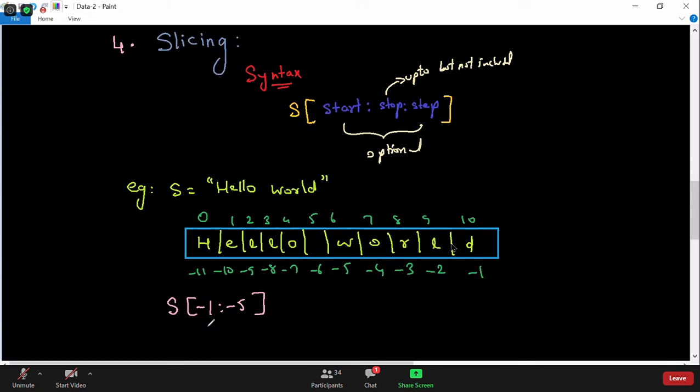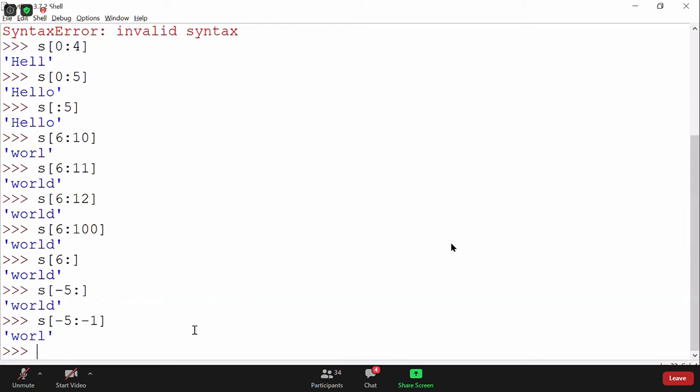No output. Not error, but no output, guys. No error, no error. Why do you think error? No error, but no output. It will not print anything because we know that minus 1 is bigger than minus 5. Minus 1 is bigger than minus 5, so there will be no output for this particular code. It will simply return an empty string.